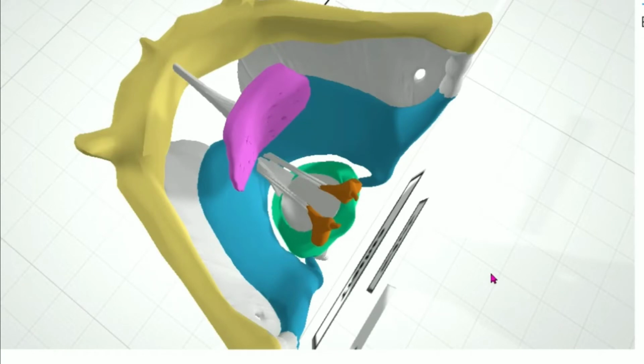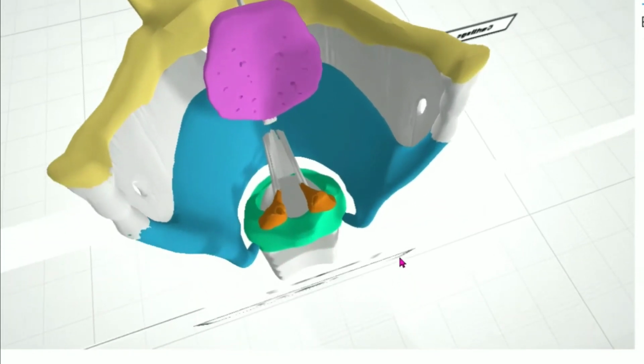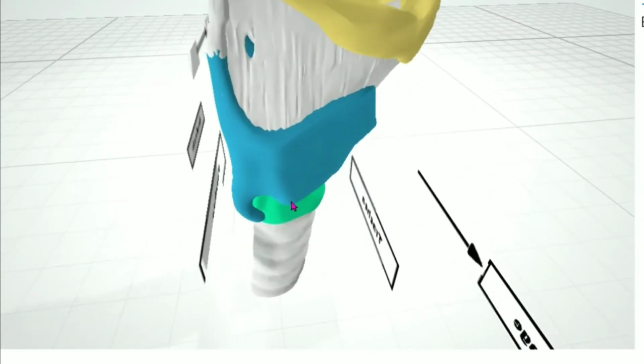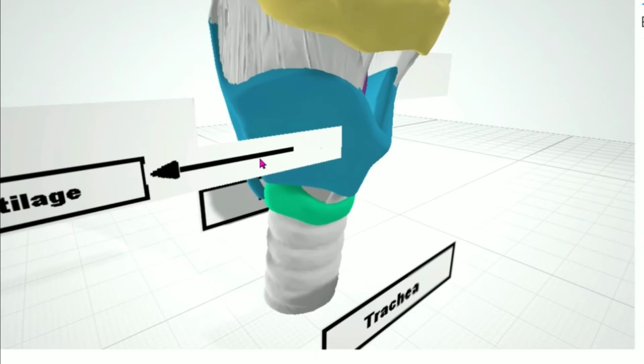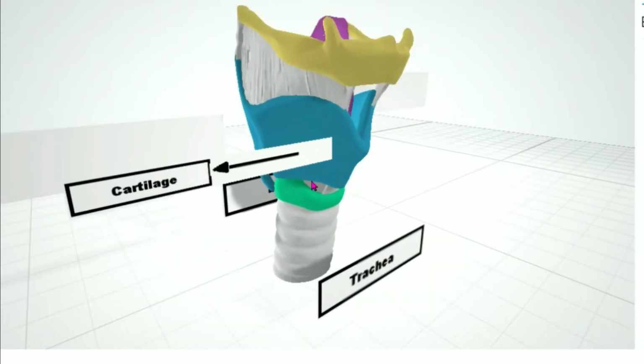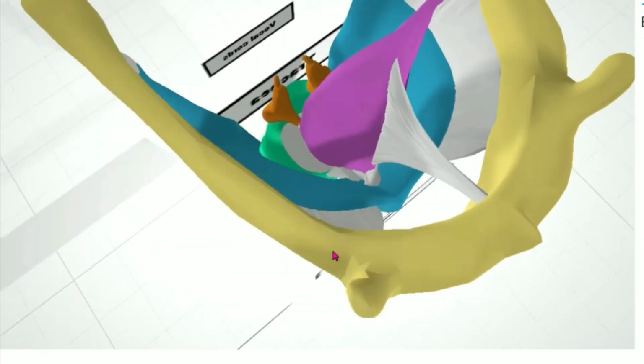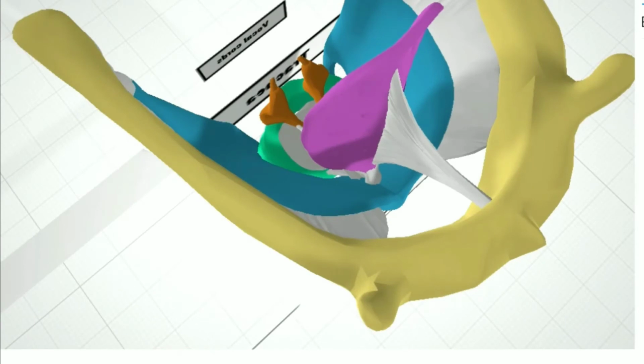As a result, a vibration is created. This vibration is taken to the brain and so the sound is produced. By varying the thickness and the length of the vocal cord, different types of sound can be produced.